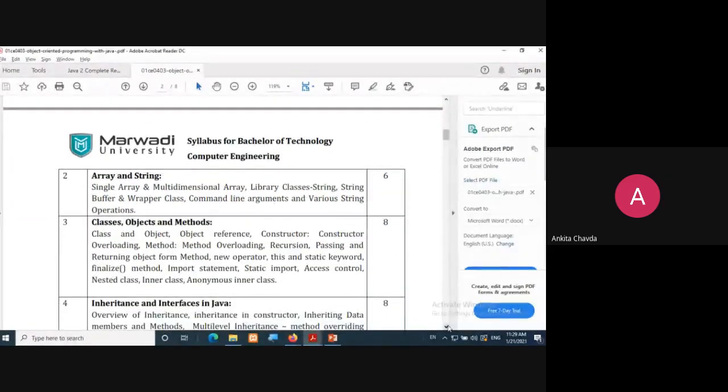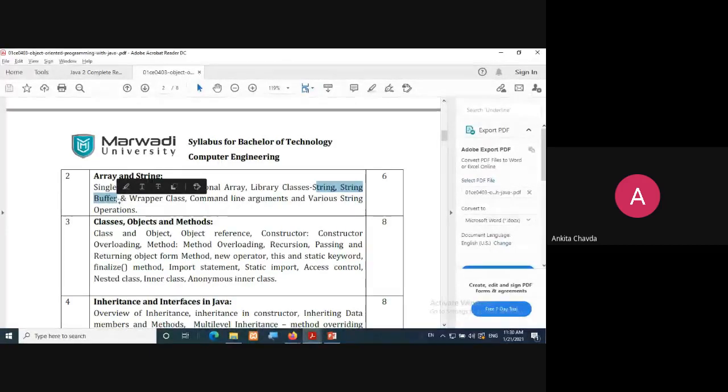Then array and string. Obviously in C language also we were having one-dimensional array, two-dimensional array. So now in Java also we are having the same. So the array and string, that we will learn: one-dimensional, two-dimensional, multi-dimensional array. Then library classes. Here we are having two different classes, String and StringBuffer. These are the two different classes which contain around 40 methods. Whenever I'm using the word method, you have to understand that would be functions, built-in functions. So we are having built-in methods for String and StringBuffer classes.